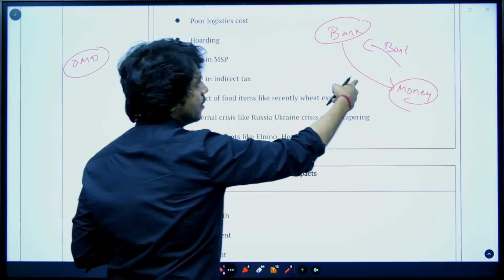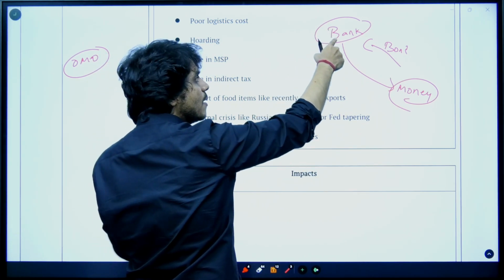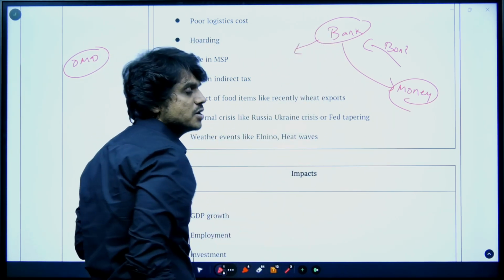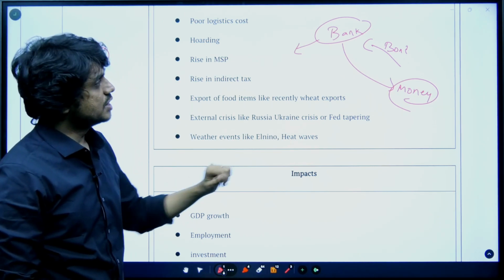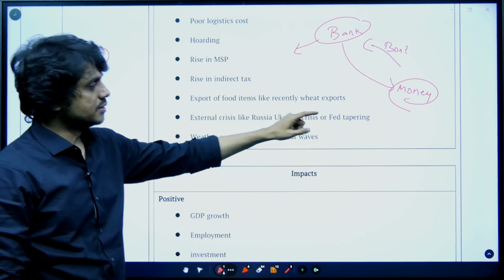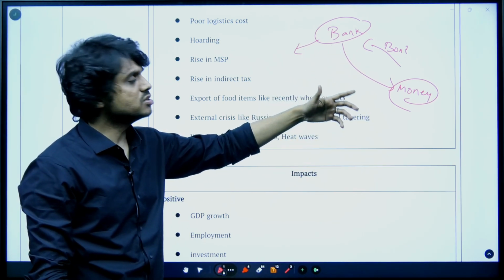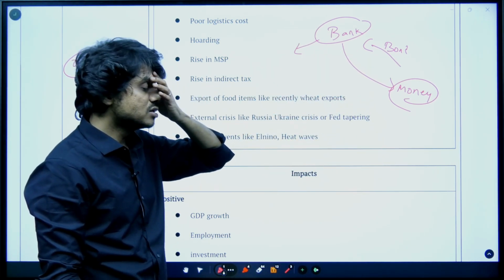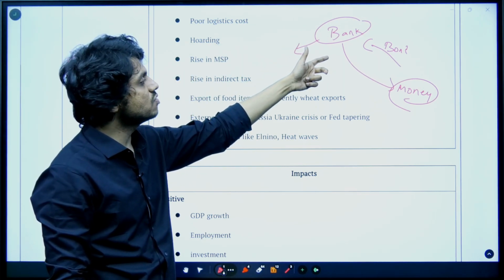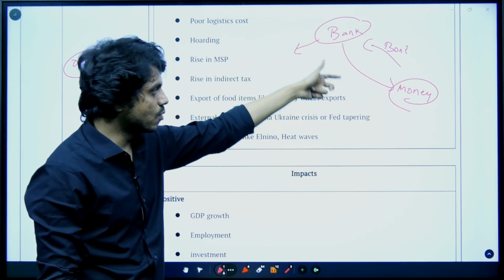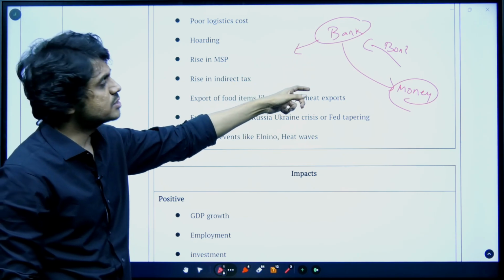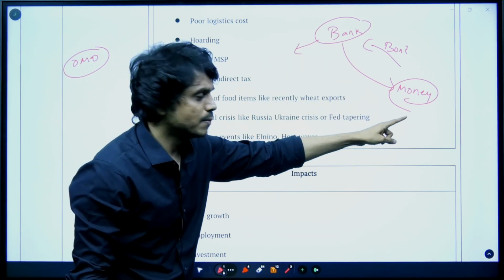Now why are the federal banks doing this in the developed nations? Because they want to revive their economies. The demand there is very less, so they will go for this kind of bond purchase program, where they purchase the bonds and release the money into the market.